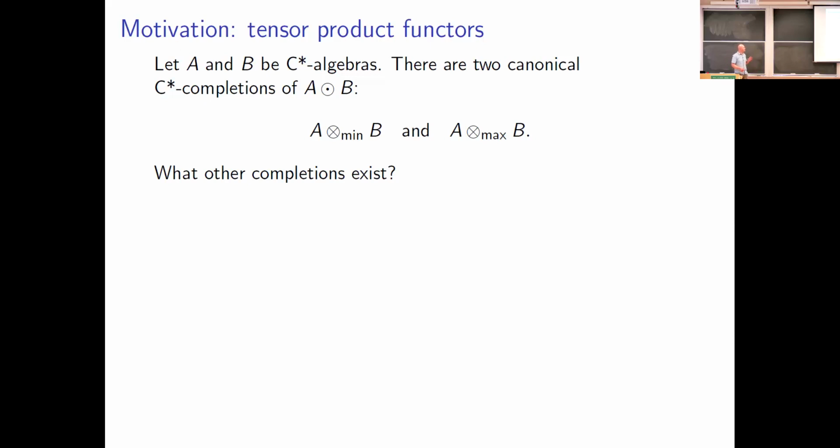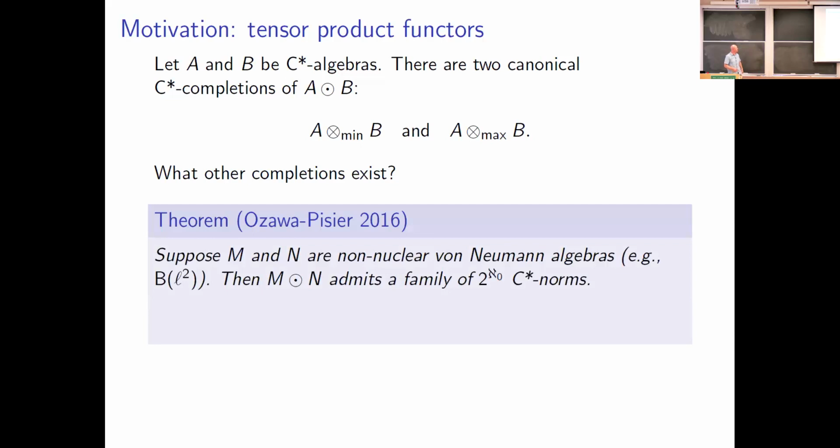And in general, these two do not need to be the same. And it's natural to ask, well, can you get anything else? Are there any other C-star completions of the algebraic tensor product of A and B? Well, in 2016, Ozawa-Pisier published a paper that said, yes, you can, at least in some circumstances. So their paper was entitled B of H tensor B of H admits a continuum of C-star norms.